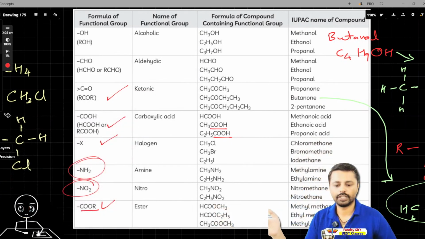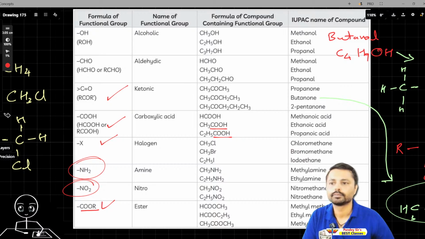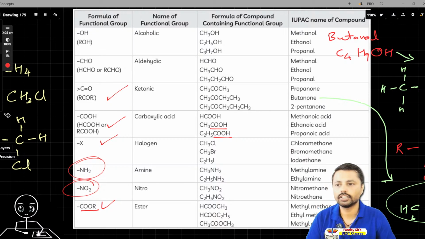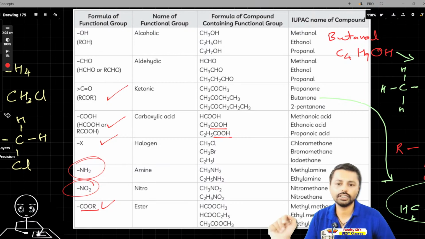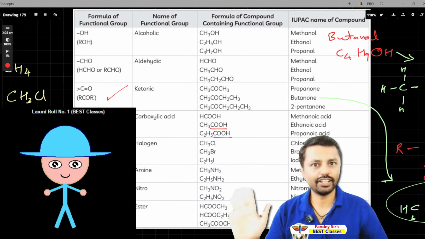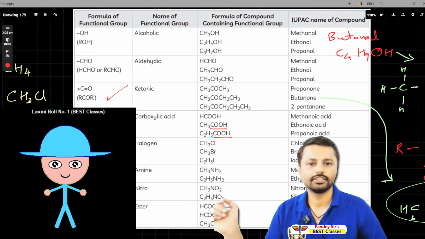I will bring Lakshmi. Did this functional group and all make sense, Lakshmi? Did you understand? Then we'll have allotropes of carbon also. Yes, hi, Lakshmi. So let's see.